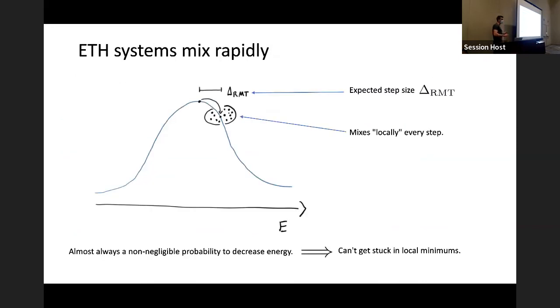Okay, so now before jumping into the actual proof for why ETH systems will mix rapidly, I want to give you some intuition for what's going on. Basically, what we have is a quasi-1D walk over the energy eigenbasis. We're taking expected step sizes of delta random matrix, or delta RMT, and after each step, none of the fine-grained mixing dynamics really matter, and it just mixes locally with each step. Another piece of intuition for why this mixes rapidly is there's almost always a non-negligible probability to decrease the energy, which means you don't get stuck in local minima.